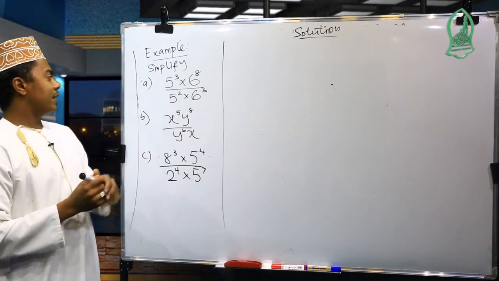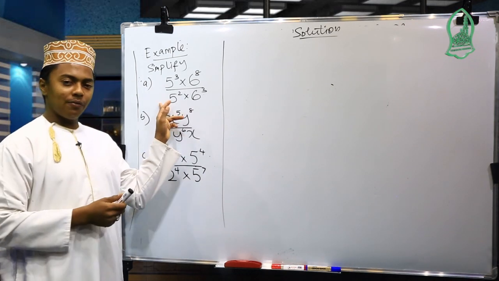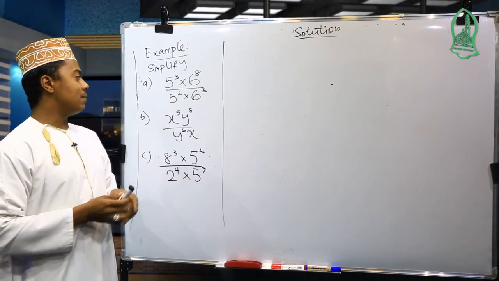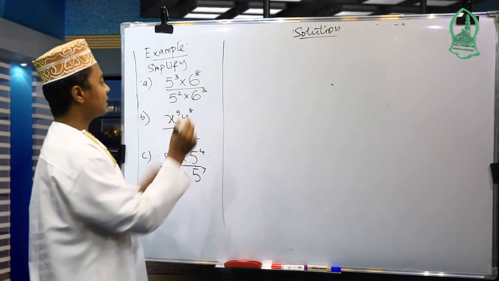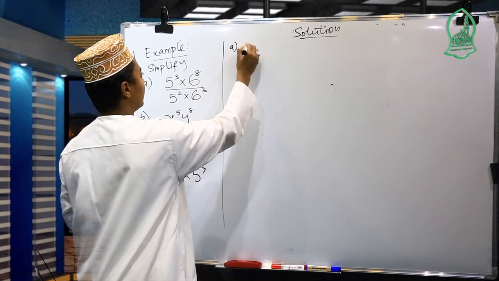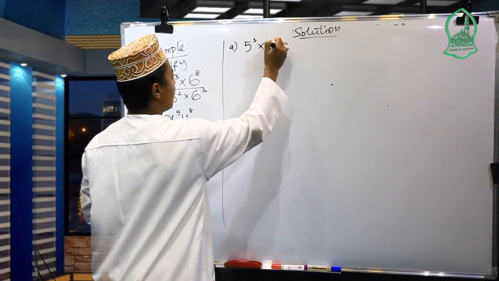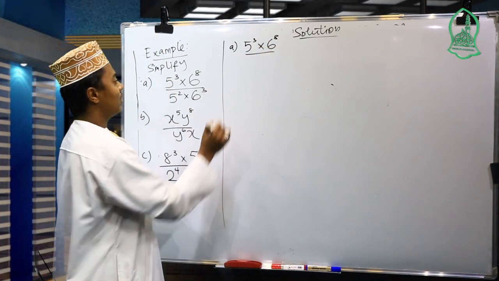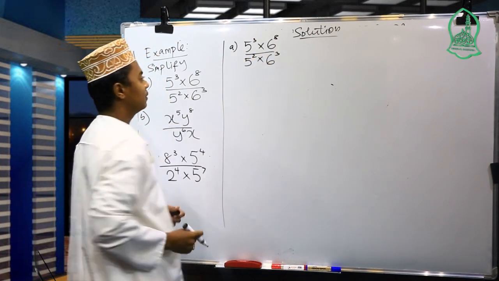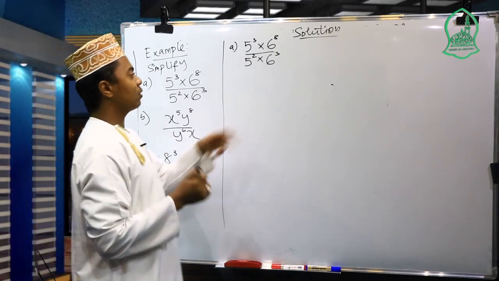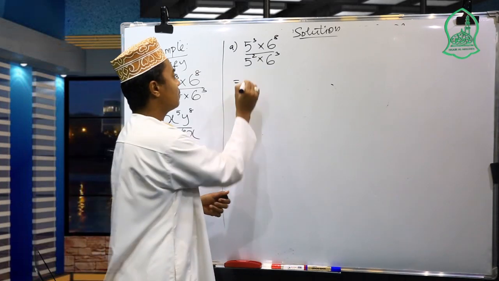Okay, so here we have A: 5 cubed times 6 to the 8th power over 5 squared multiplied by 6 cubed. The question is to simplify. So let us start with A. We need to simplify it: 5 cubed multiplied by 6 exponent 8 over 5 squared multiplied by 6 cubed. Here we are going to use the second law because we have division. So we simplify this one.